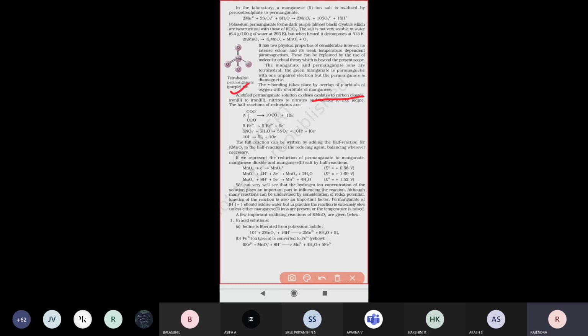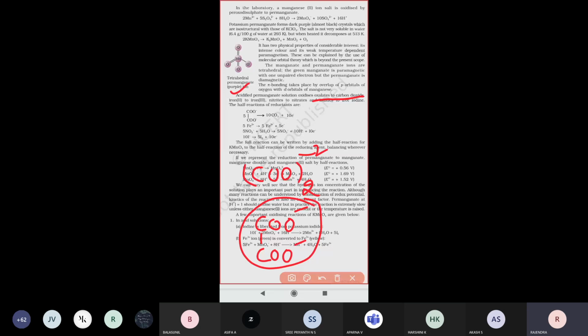The permanganate ion acts as an oxidizing agent, while the oxalate ion is COO twice, with charge minus 2. We can also write it as COO minus and another COO minus. Both are oxalate only.